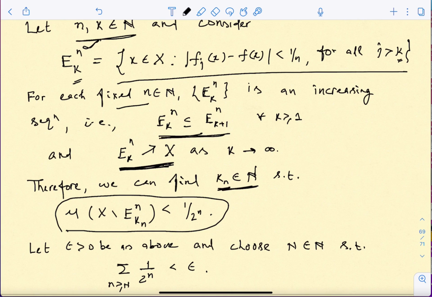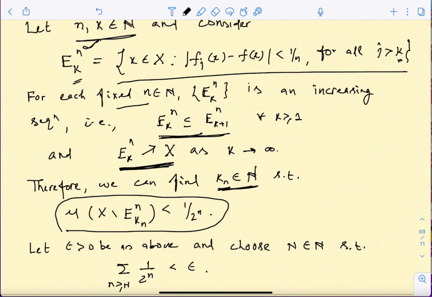This can be done because these E_k^n, they converge to x, and x has got a finite measure, so you can write x as x minus E_{k_n}^n union E_{k_n}^n. Okay, so now this is going to be disjoint pieces, and measure of E_{k_n}^n converges to measure of x, so the difference is going to be very small, correct?